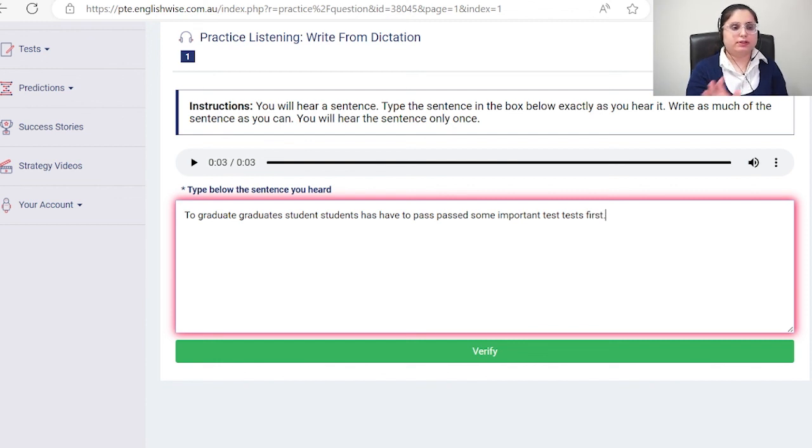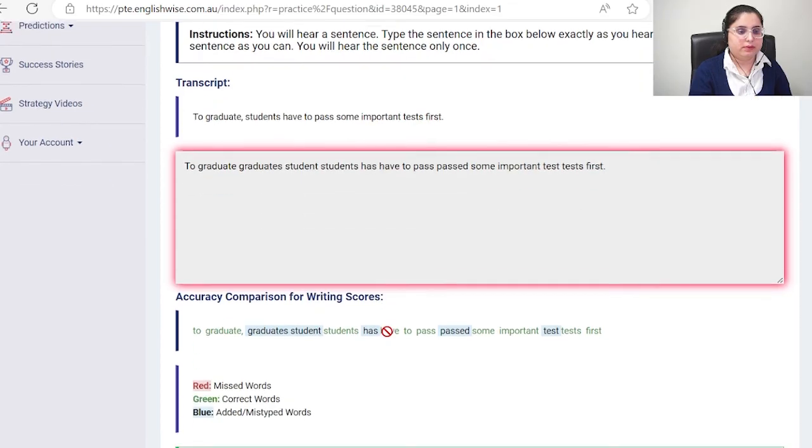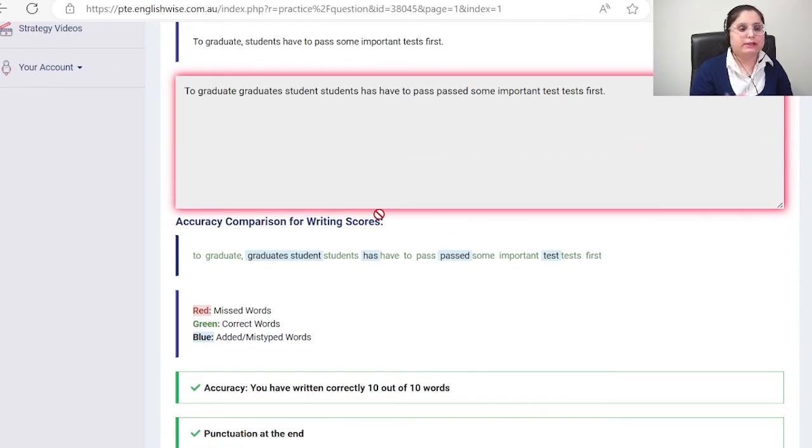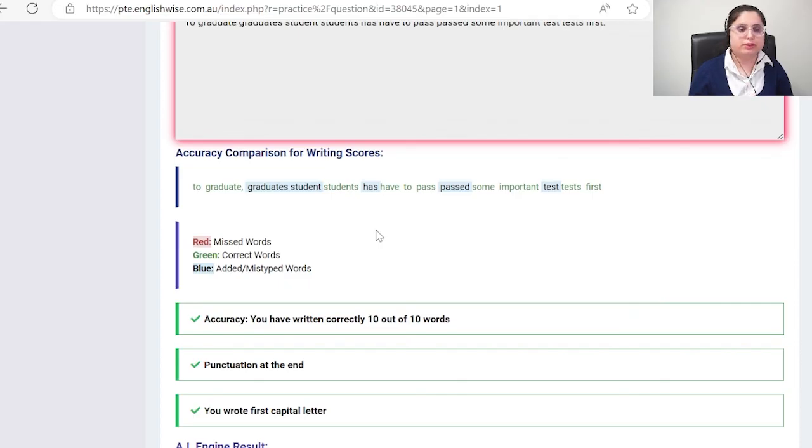Now you can see I wrote an extra word with each word, not so many, only one word. Verify. And as you can see, I scored 10 on 10. There is no negative marking in this. You can write an extra word. Which words were right? I got points for those. Which were not? They are just gone. So you don't need to worry about anything in there. So this was all about write from dictation.